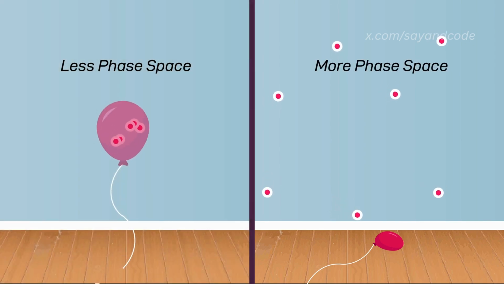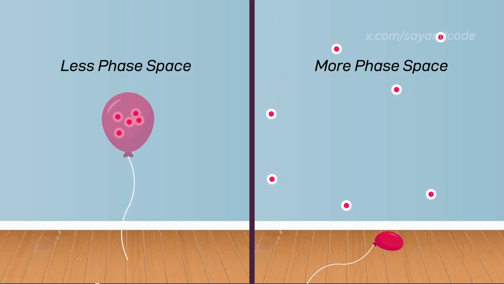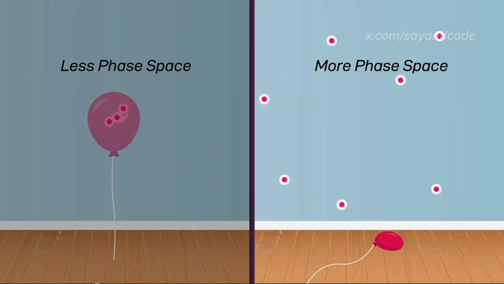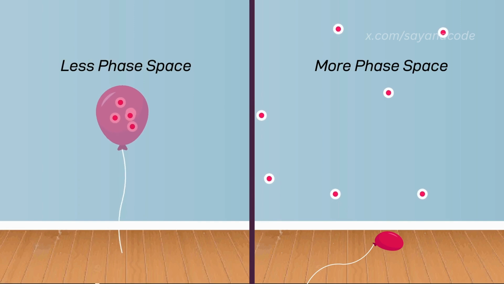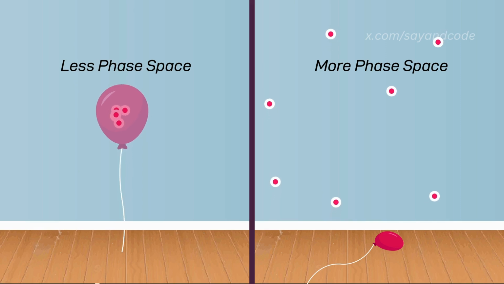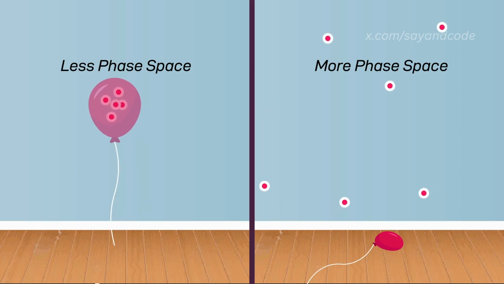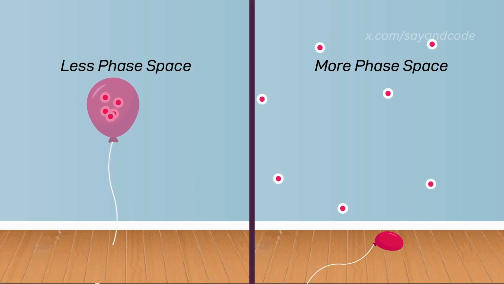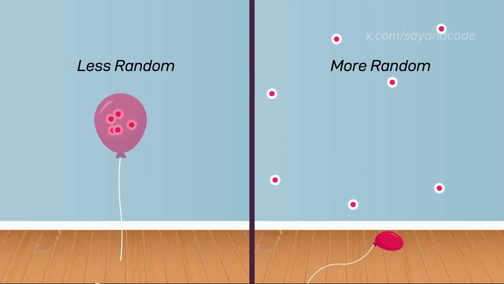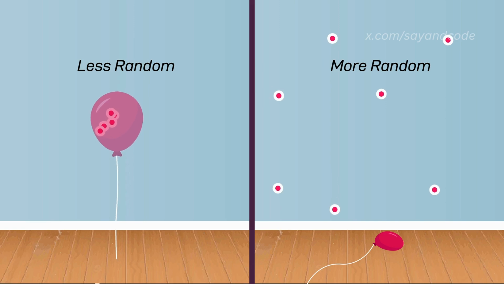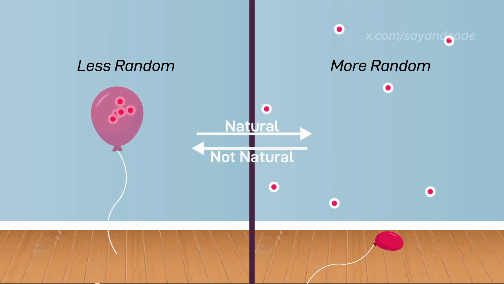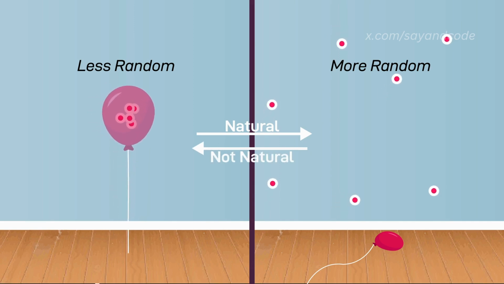If we had to guess the position of each molecule of gas at a given time, the chance of us guessing correctly would be much higher when the gas is inside the balloon compared to when it is free in the room. Simply because there are fewer options for the position of gas molecules when it is inside the balloon compared to when it is free in the room. So we can say that, in the second situation when the gas is free, the system is much more random, compared to the first situation, when the gas is inside the balloon. This helps us to understand why the gas will naturally go out of the balloon and fill the room, but it will not naturally re-enter the balloon or fill it. This is what an increase in entropy means.